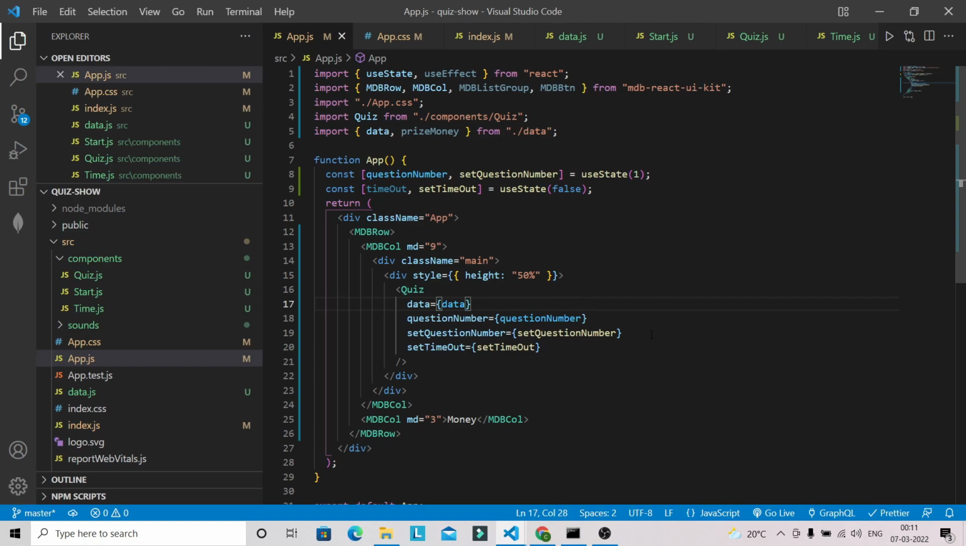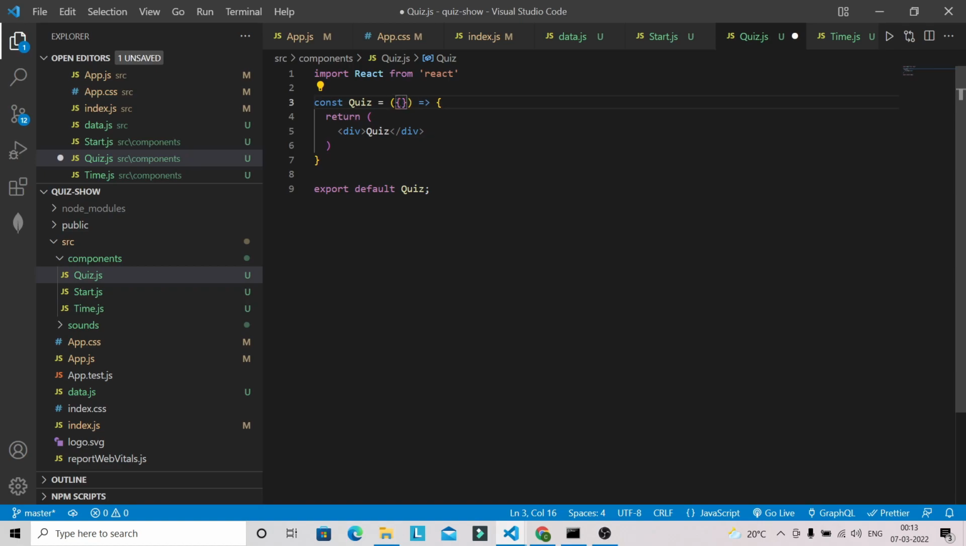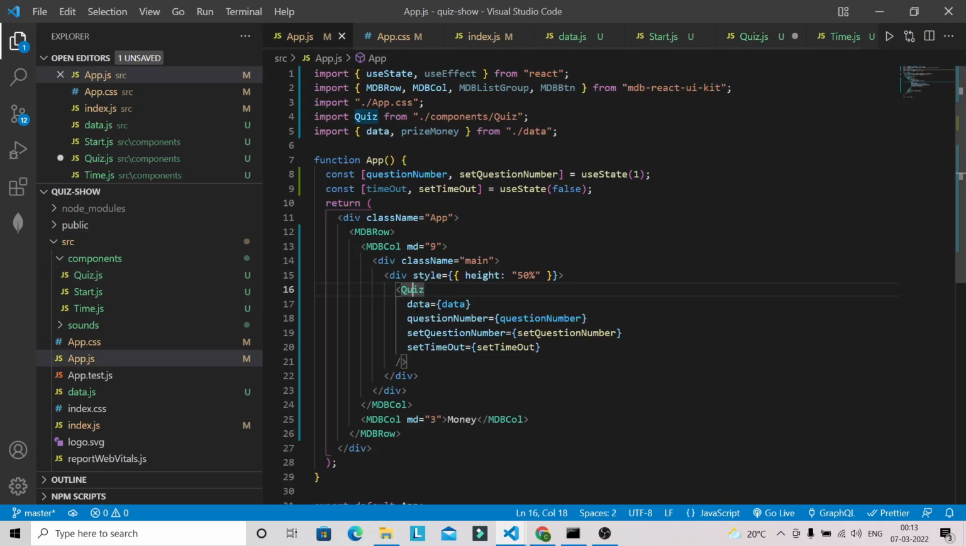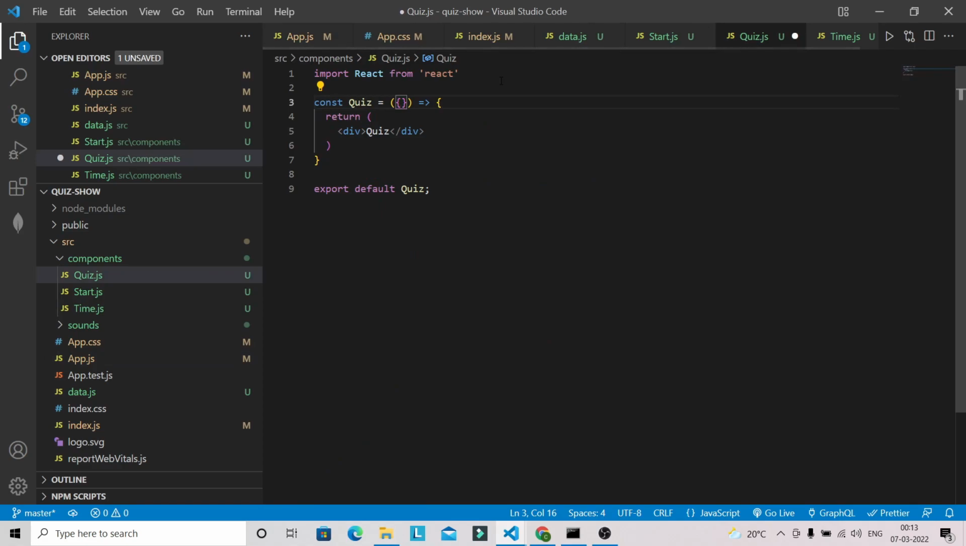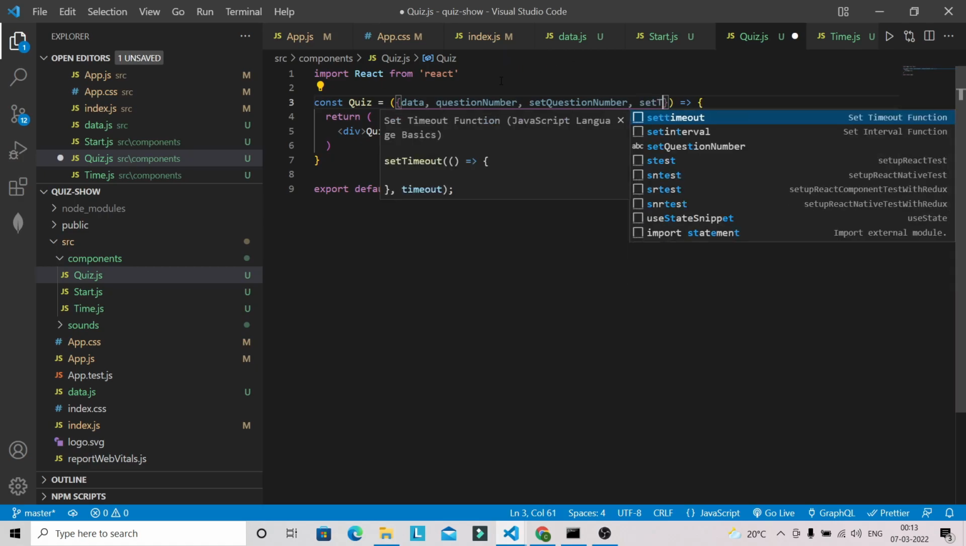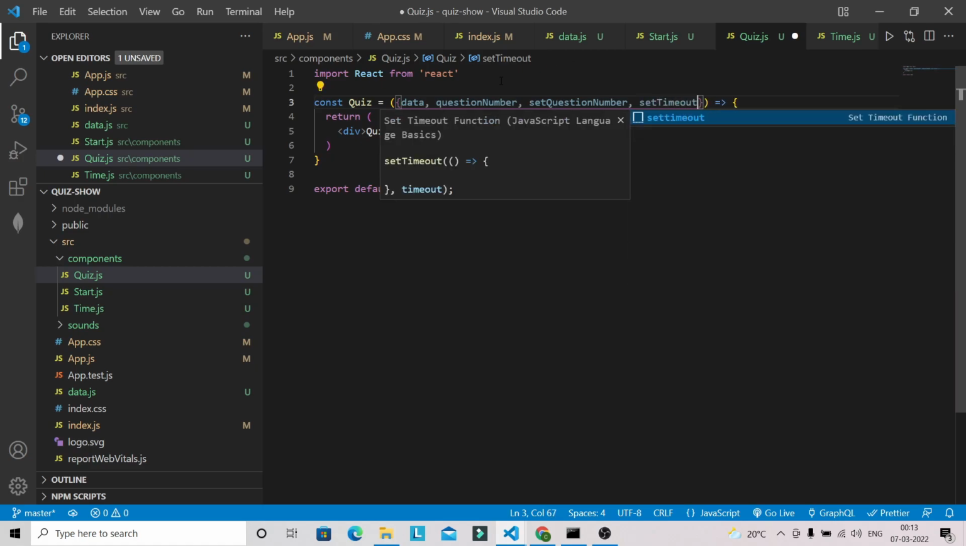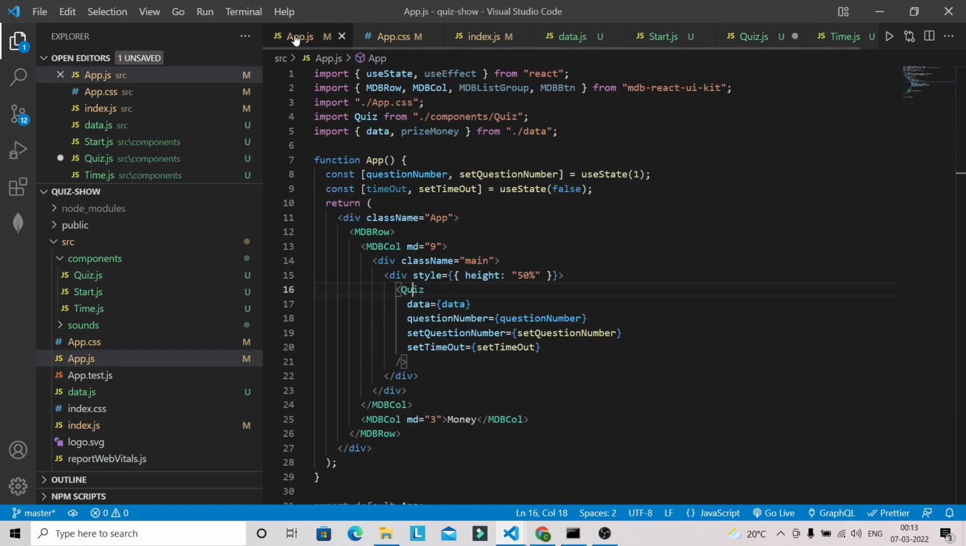So let's work on this quiz component. Let's define the props that it is going to receive from this app.js file: data, question number, set question number, and set timeout. So let's define those props here. Okay, let me verify this one. Okay, it is capital.